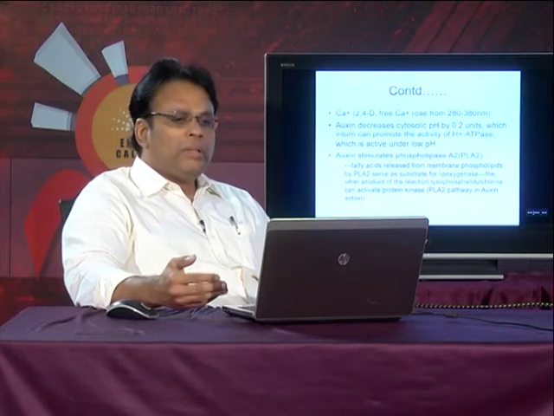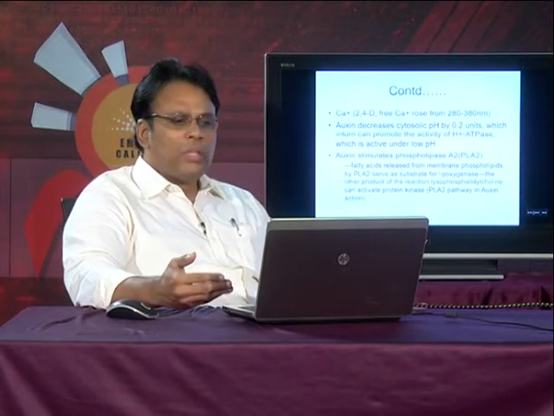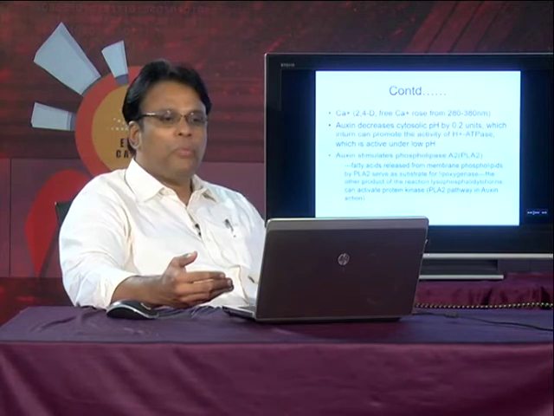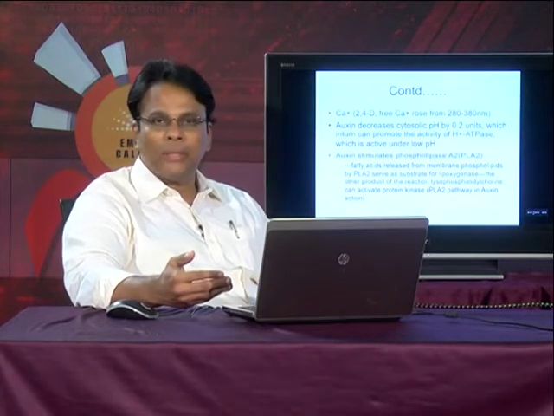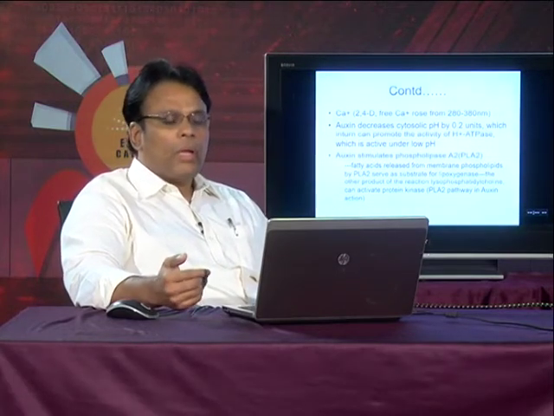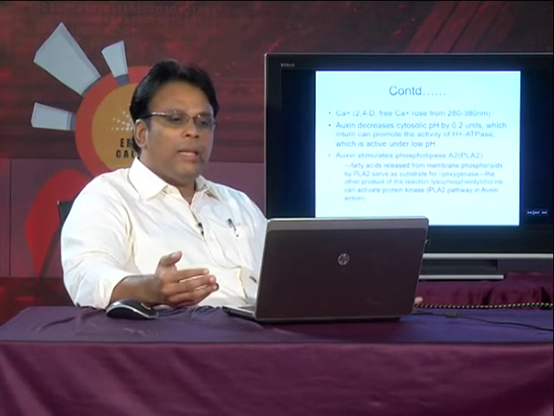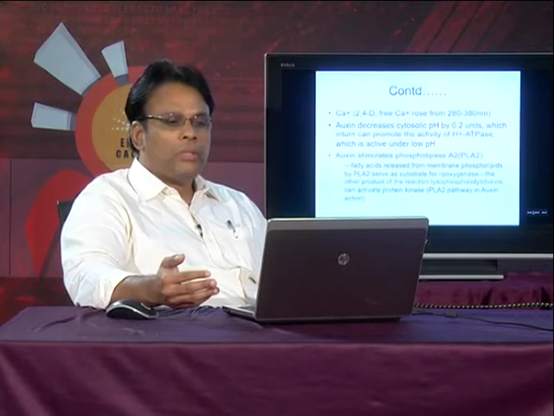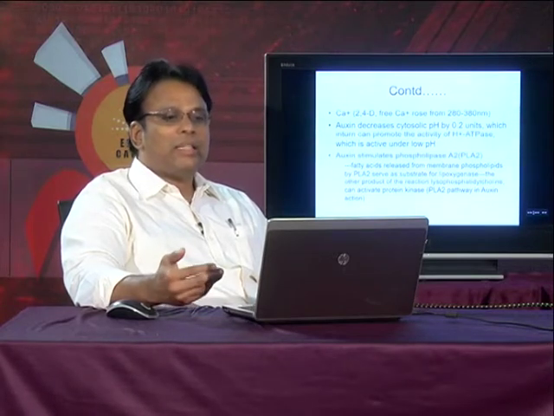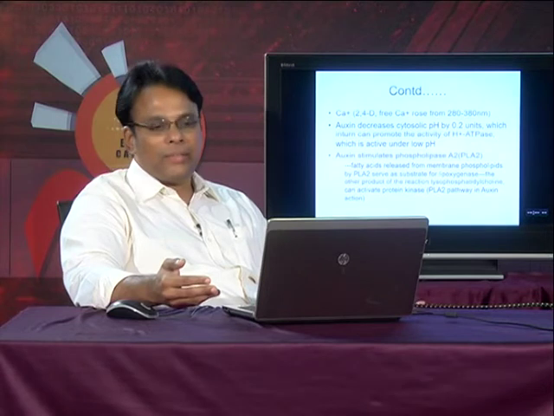And not only these intermediates are involved, you can also see that auxin can stimulate phospholipase A2, in short we call it PLA2. By the action of this enzyme, fatty acids are released from the membrane phospholipids, which can serve as a substrate for lipoxygenase.